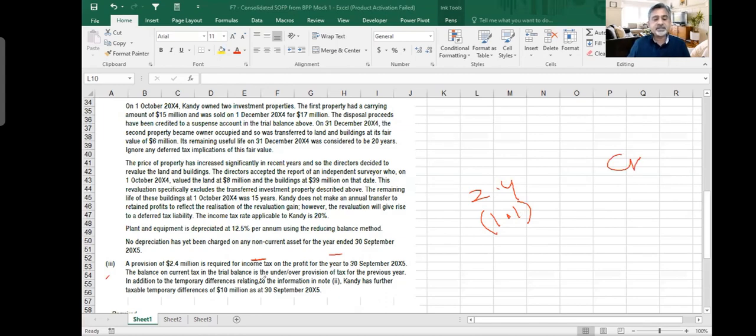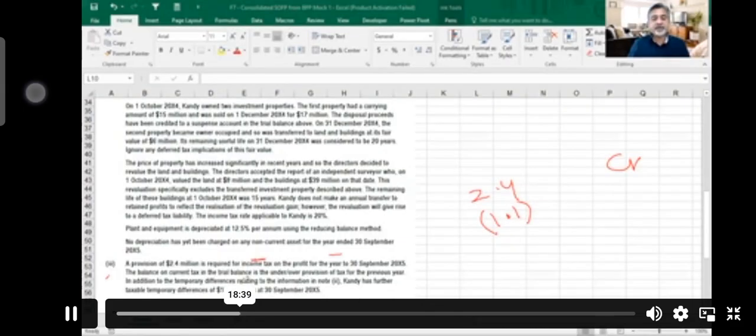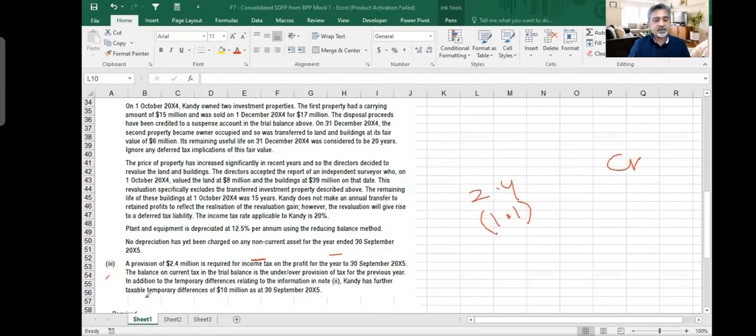In addition to the temporary differences relating to information in notes 1 and 2, Candy has further taxable temporary differences of 10 million at 30th September. This is your deferred tax. This is 10 million. And then there is some adjustment for that property. If you remember property revaluation and deferred tax adjustment, I'm sure you have seen the IAS 12 lectures. We subtract that. 32 million is the revaluation, multiplied by the tax rate. How much is the tax rate? 20%. So into 20%, and we make adjustment for that.